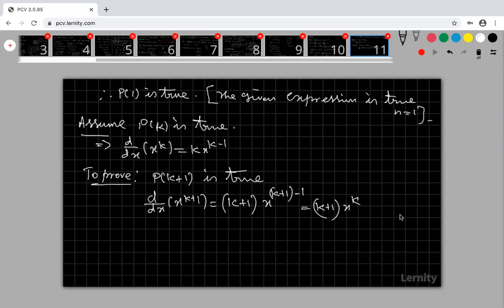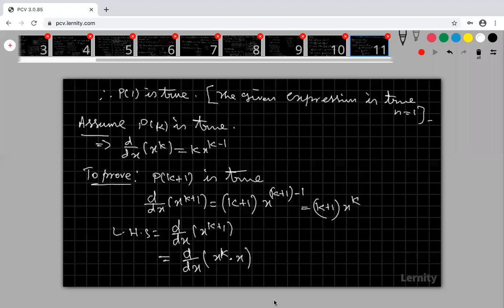Okay, so how to prove this? Come to the left hand side. What is my left hand side? d by dx of x power k plus 1. Now look at that, this is nothing but d by dx of x power k into x. I am writing this as x power k into x.